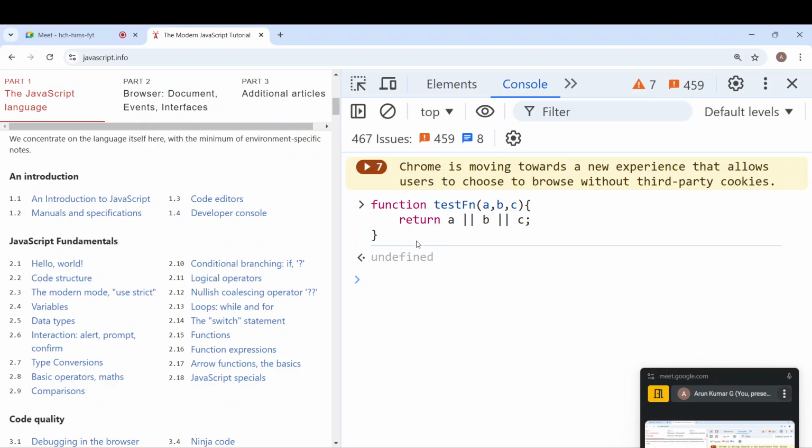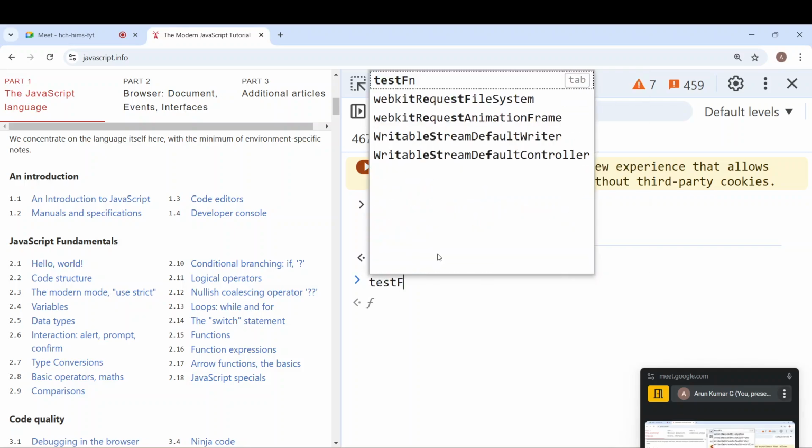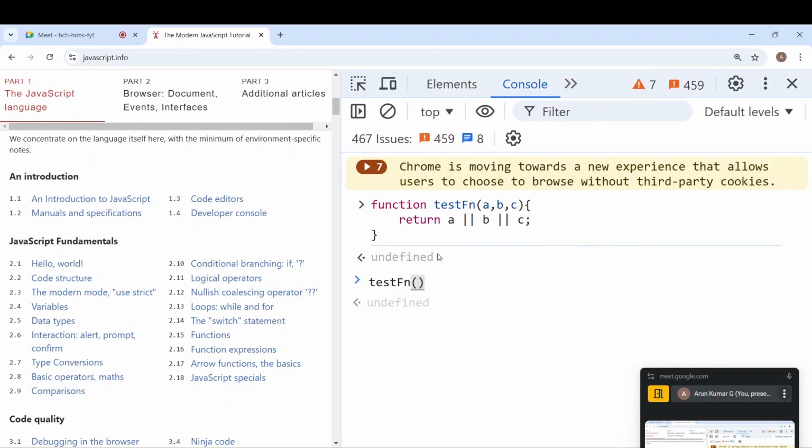So we should also know how to invoke that function. Correct? Yes. Function name followed by two parentheses. See, in JavaScript, I can call this function without even passing any parameter. That is also valid. I can call the same function using some value also.